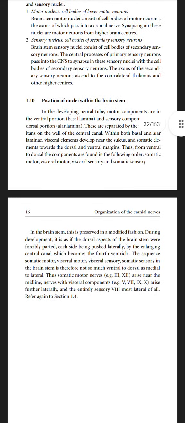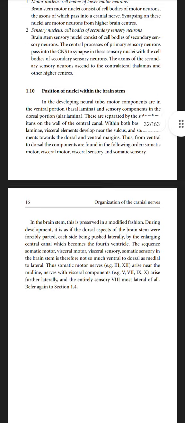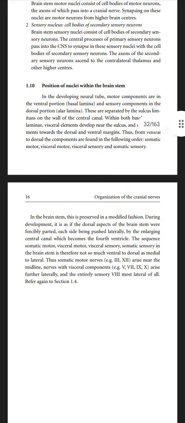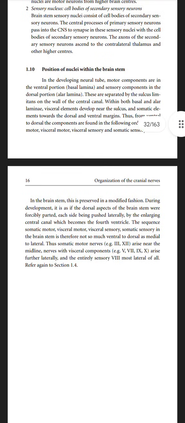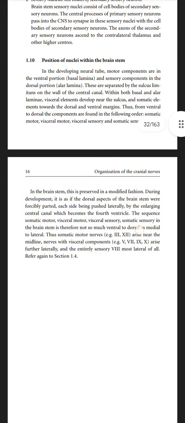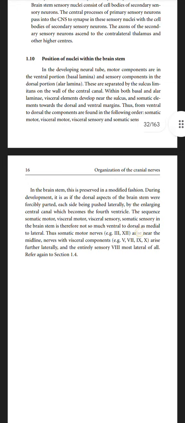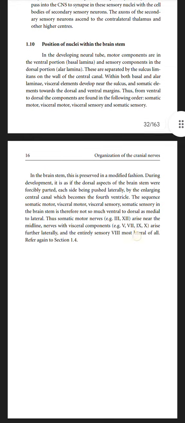Sensory nucleus: cell bodies of secondary sensory neurons. Brainstem sensory nuclei consist of cell bodies of secondary neurons. The central process of the primary sensory neuron passes into the central nervous system to synapse in these sensory nuclei, within the cell bodies of the secondary sensory neuron. The axons of the secondary sensory neuron extend to the contralateral thalamus and other higher centers.